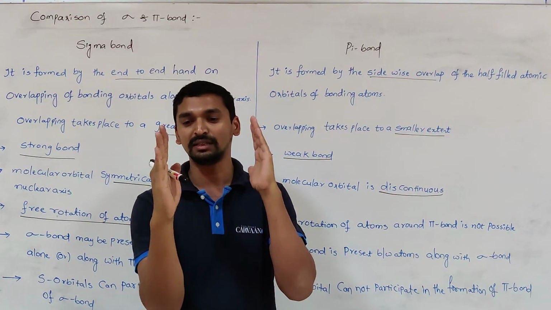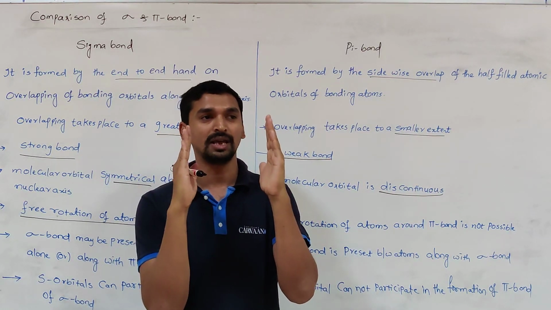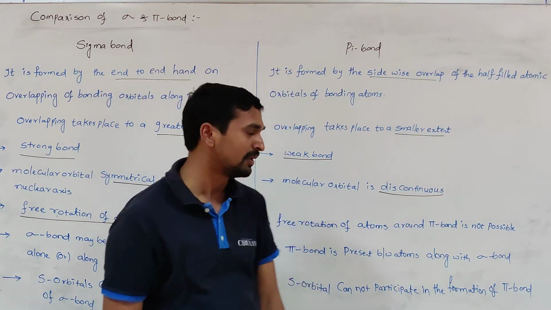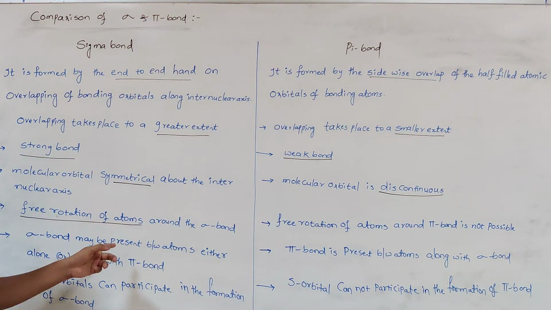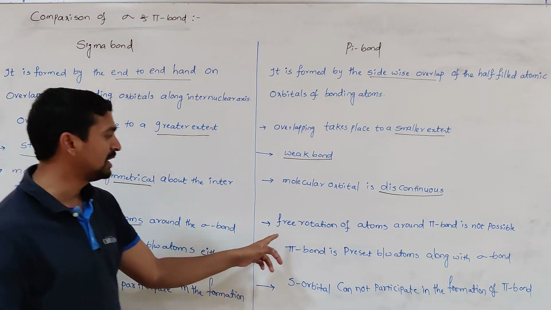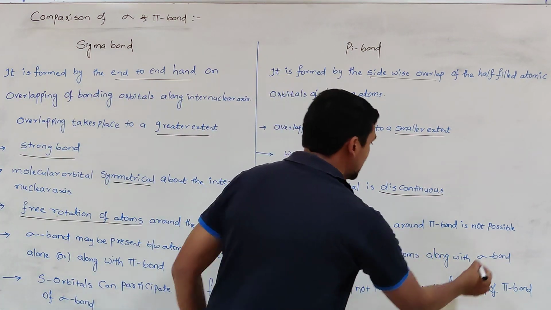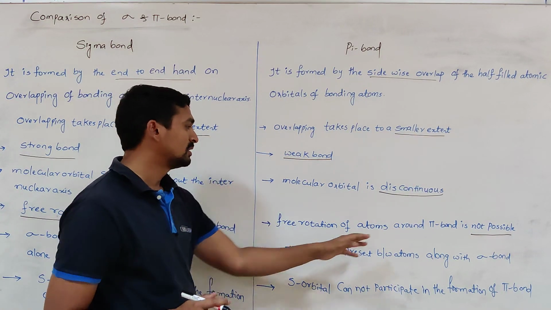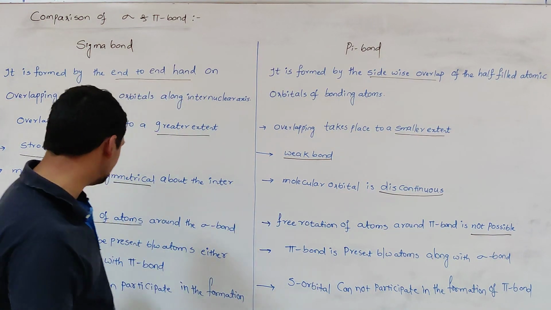Whenever it moves like this, the sidewise overlapping is broken. So that does not result in the formation of a pi bond. That's why free rotation is possible around the sigma bond. Free rotation of atoms around the pi bond is not possible. If you want to freely rotate around it, the pi bond is broken.